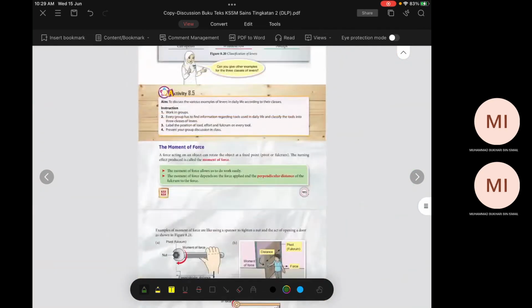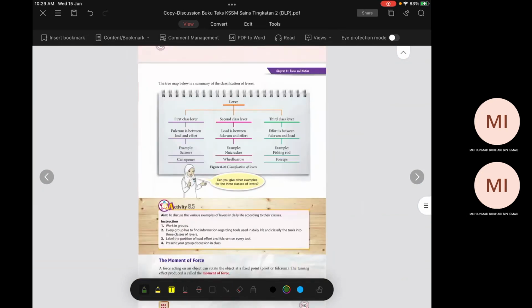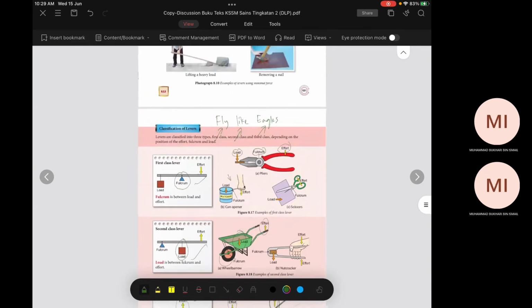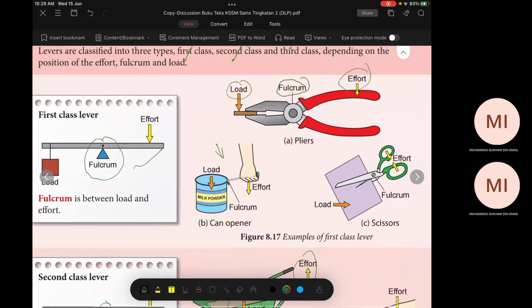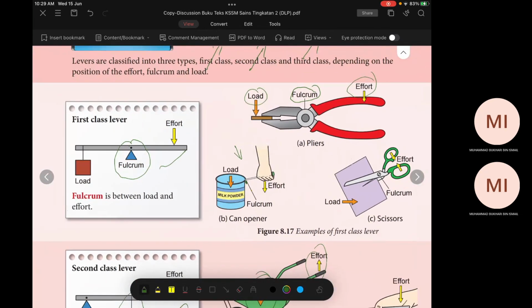Okay, jadi moment of pause ni kita belajar next. Sebab dia agak panjang. Kita nak baik kepada ni, tengok ni balik. Kita baik ni, jadi ada sikit lagi kita kena discuss.